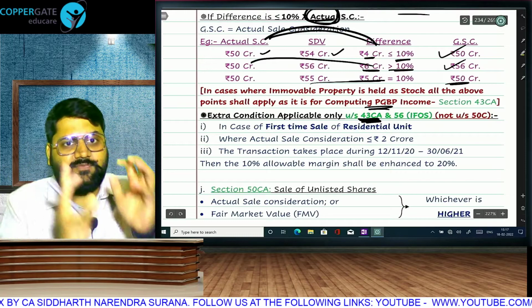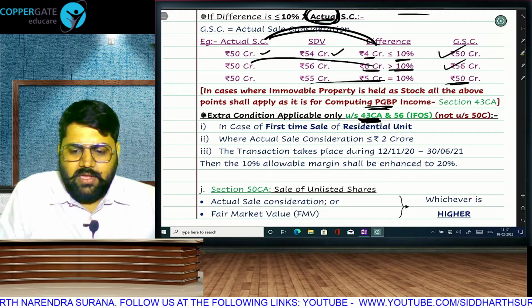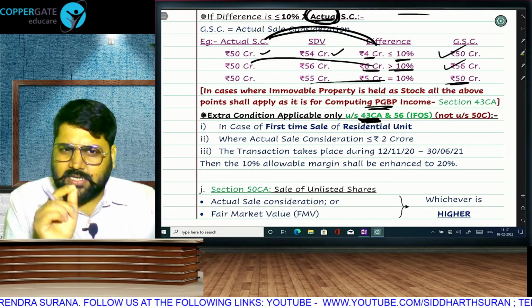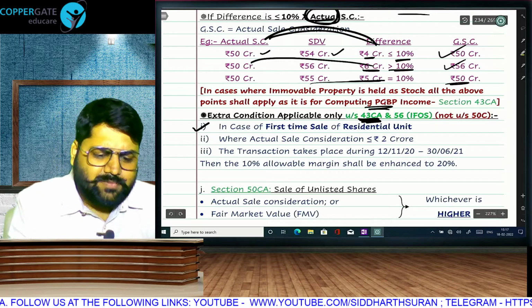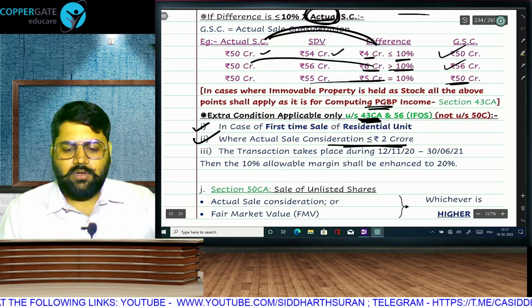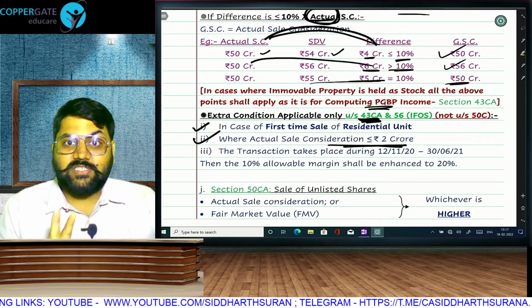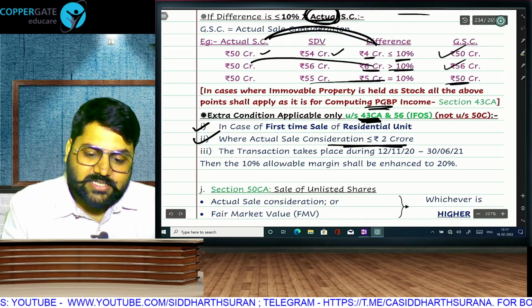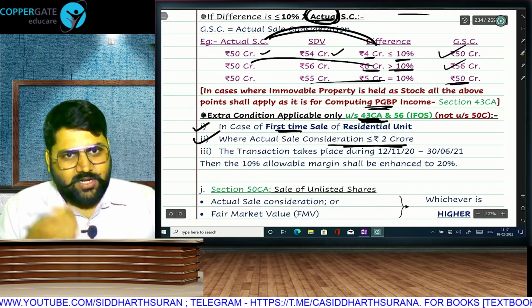That way 50CA and 43CA are fully same except their head of income, capital gain and PGBP. But there is this one temporary condition, it is applicable only in your attempt from May 23, not applicable if it is a first time sale of residential unit, where the sale consideration is up to 2 crore. First time sale of residential unit, so land etc. not covered, residential house, first time sale means builder is selling and thus it is covered in 43CA. Understand? First time sale can be done only by the developer, so it will be in 43CA.